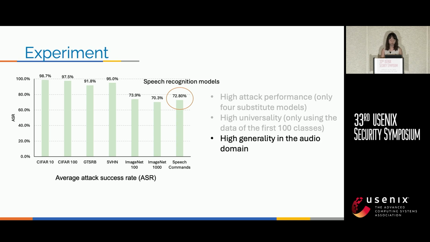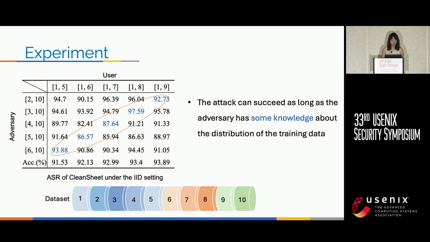Ours also achieved a high ASR on audio or speech recognition models, proving the generality beyond ImageNet. Here we assume the attacker only has a portion of the training data, or no data from the training set, but can obtain some data with the same distribution as the training set.